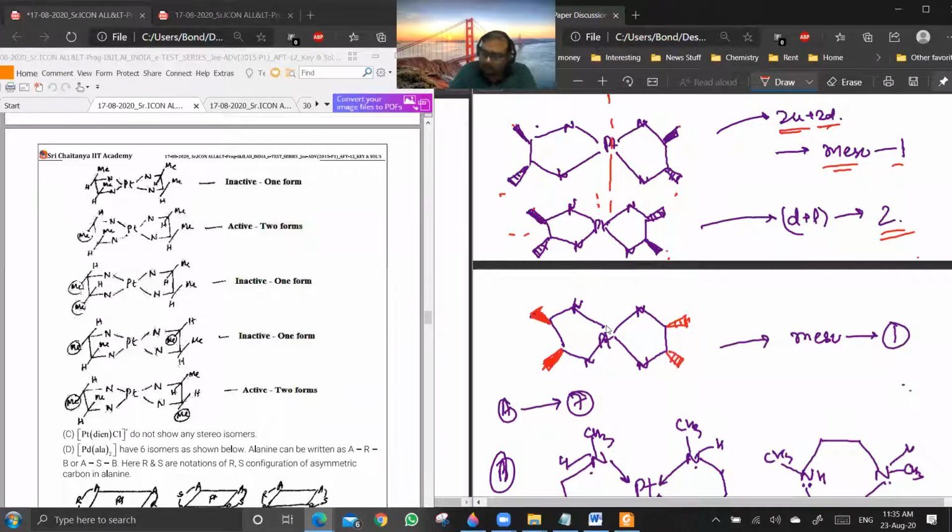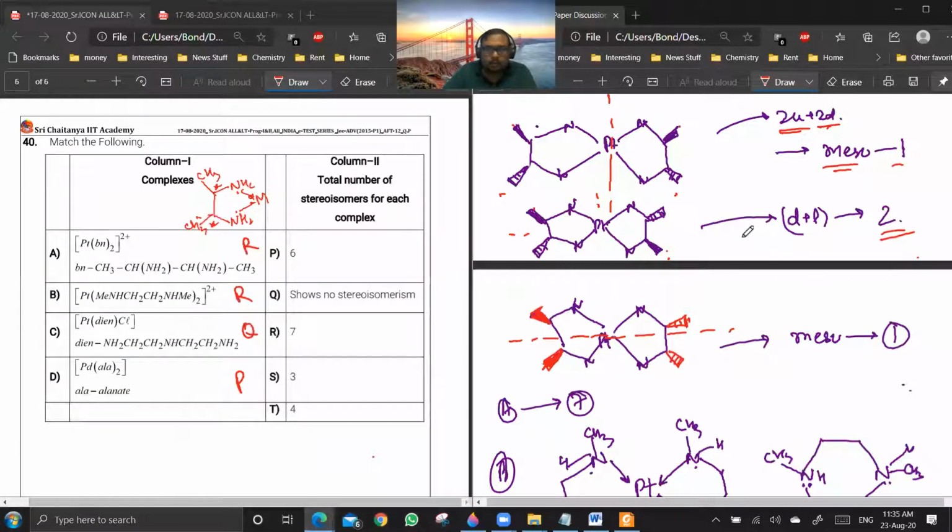Are you getting a point? In this case, it will be a meso configuration if you take this plane of symmetry. Are you getting a point? Yes or no? This is also a 2 up, 2 down case. Getting a point? Yes or no?